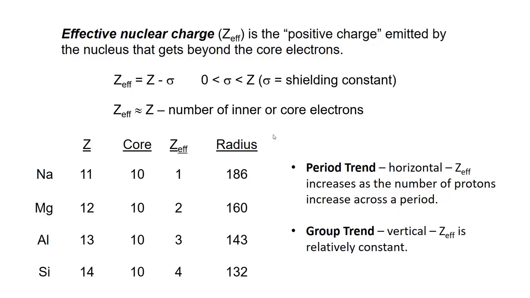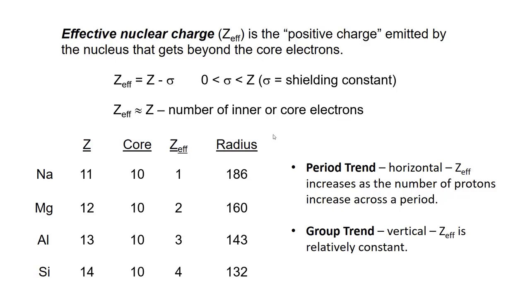You know that nuclear charge is the number of protons in the nucleus, that's Z. The effective nuclear charge is the positive charge emitted by the nucleus that gets beyond core electrons and actually has an effect on those outermost valence electrons.